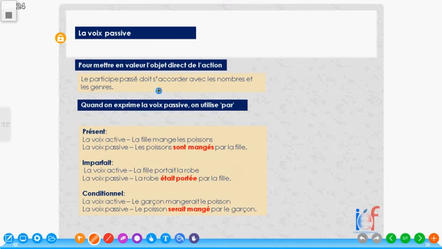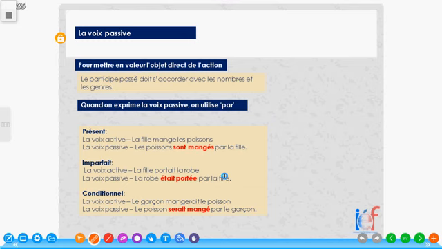Okay, here, quand on exprime la voix passive, on n'utilise pas, like we said earlier. We have la fille mange les poissons. That is, the girl is eating the fishes. Now this is plural.